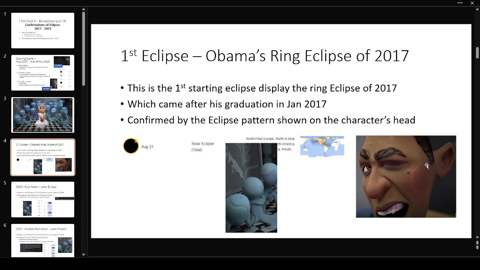And we can clearly see the circle on his cheek and the mole to represent the ring eclipse. I think there's further confirmation, too, that in the classroom scene, our 2017 character here, the head, the path of the eclipse is shown right here.